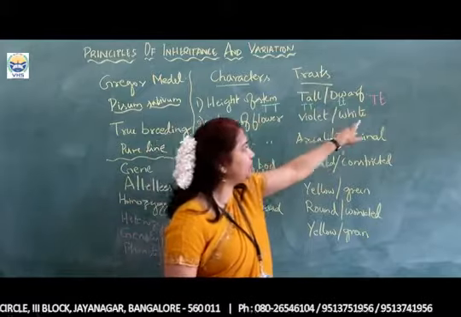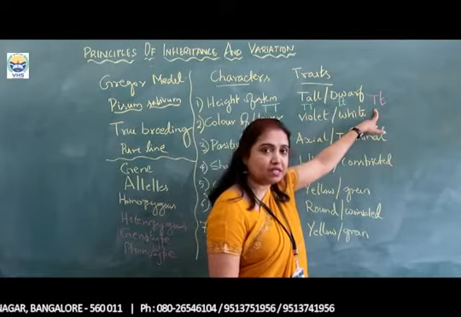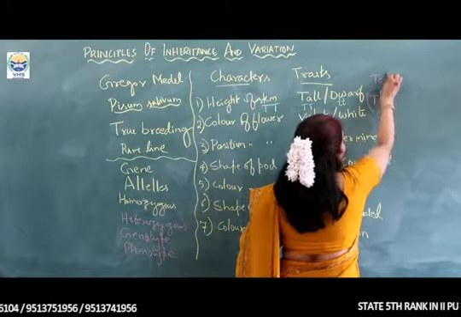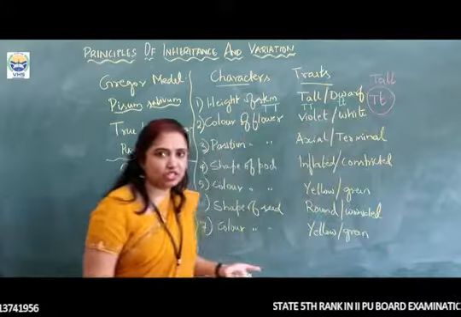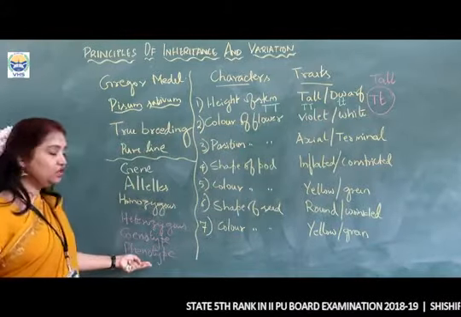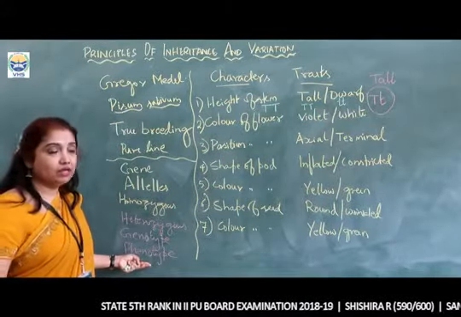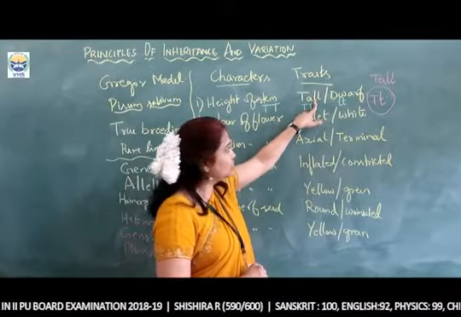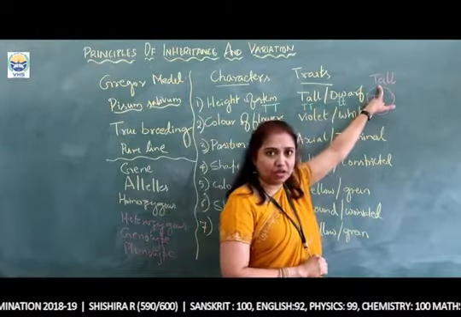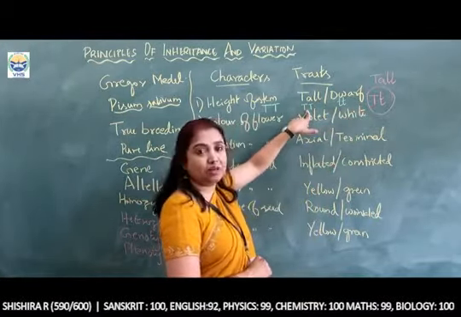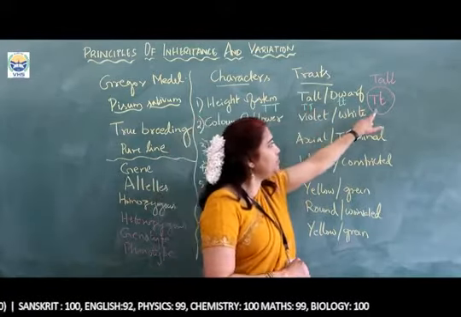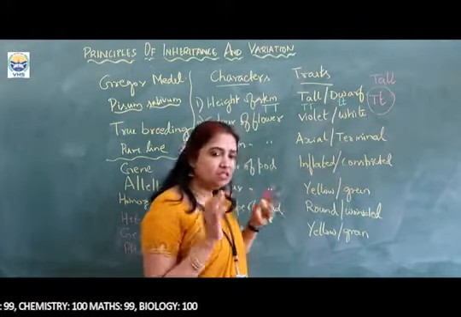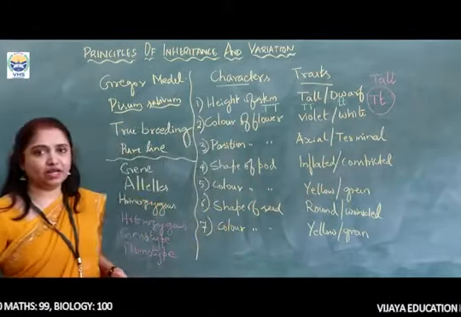Sometimes when we see the genetic makeup like one uppercase letter and one lowercase letter, this plant may be tall. How? Tall morphologically. When it is tall morphologically, we use the term phenotype. So you have to note that. Phenotypically, this plant is tall. Phenotypically, this plant is tall. But genotypically, here we represent it by an uppercase letter, and here we represent it by both an uppercase and a lowercase letter. So that is the difference between the genotype and the phenotype.